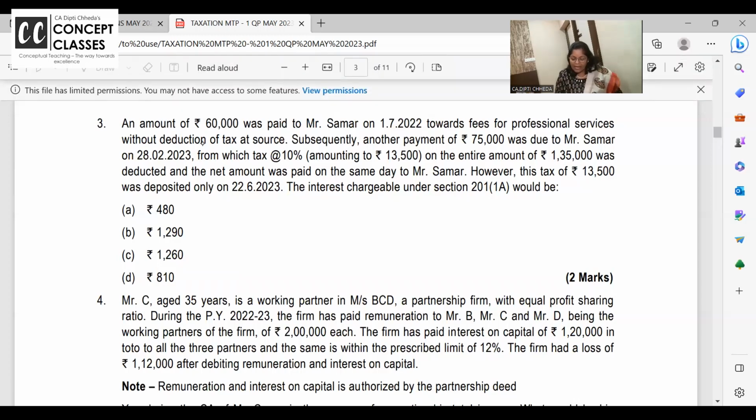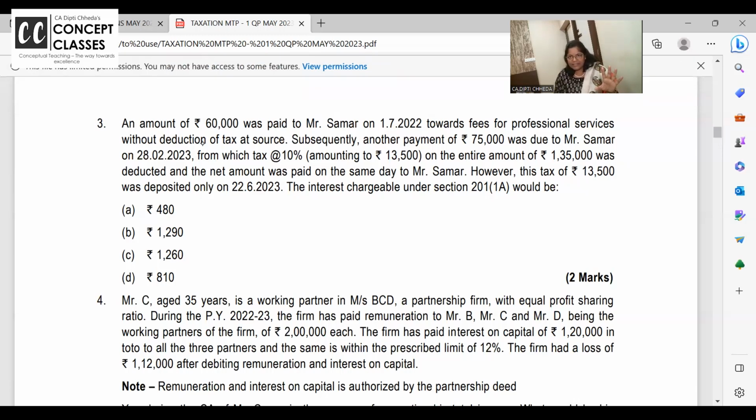10. And subsequently, a second payment of 75,000 was due to Summer, from which 10% TDS was deducted, and the net amount was paid. So first you missed deducting TDS. From the date you miss to the date you deduct, interest is charged at the rate of 1% per month or part of the month.